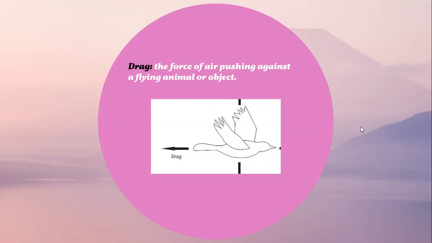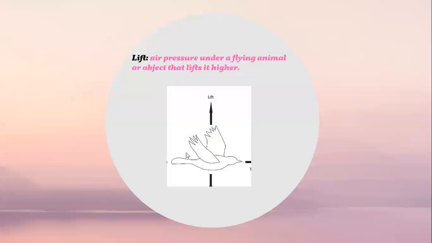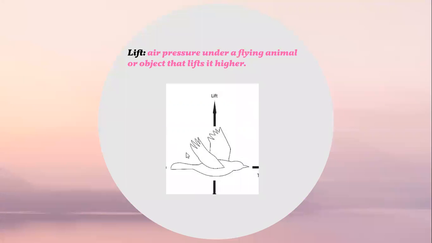And here in this picture, we have the symbol of drag. Next one, lift is the air pressure under a flying animal or object that lifts it higher. So it allows the birds to be at high altitudes.